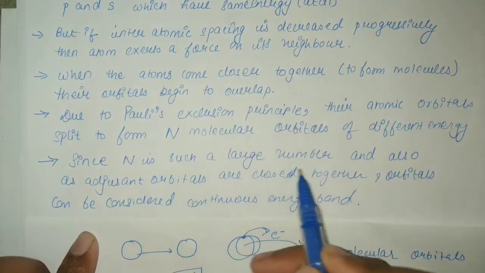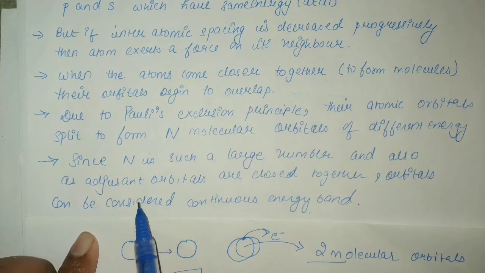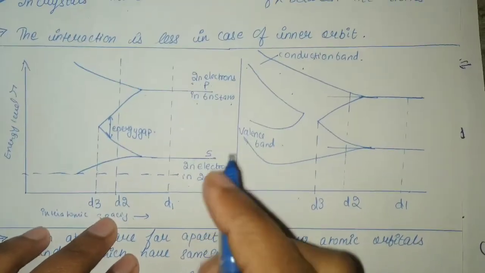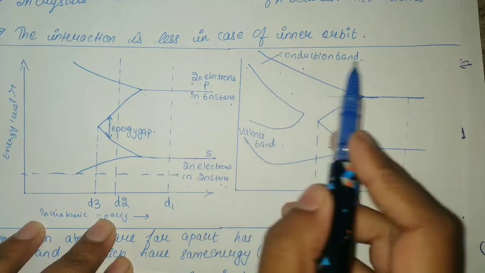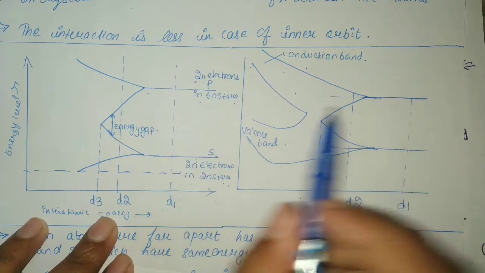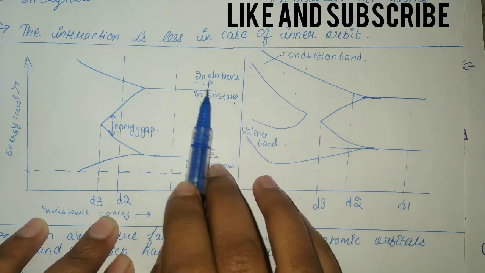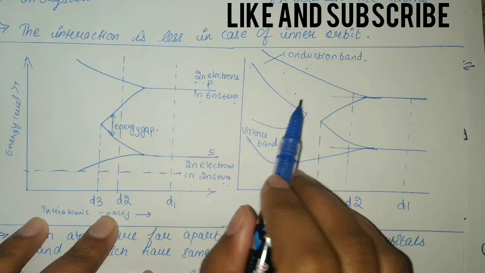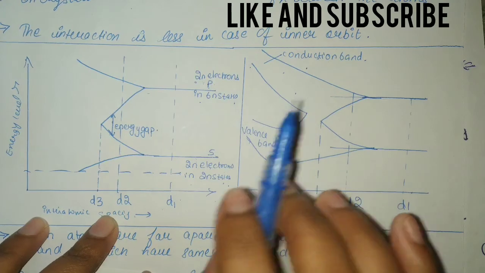Since n is such a large number, and also as adjacent orbitals are close together, orbitals can be considered a continuous energy band. Here we are getting two bands, conduction band and valence band. We will talk about this in detail in our coming lectures. Hence the atomic orbitals split to form molecular orbitals which are large in number, which form the conduction band and valence band. This is how bands are created.